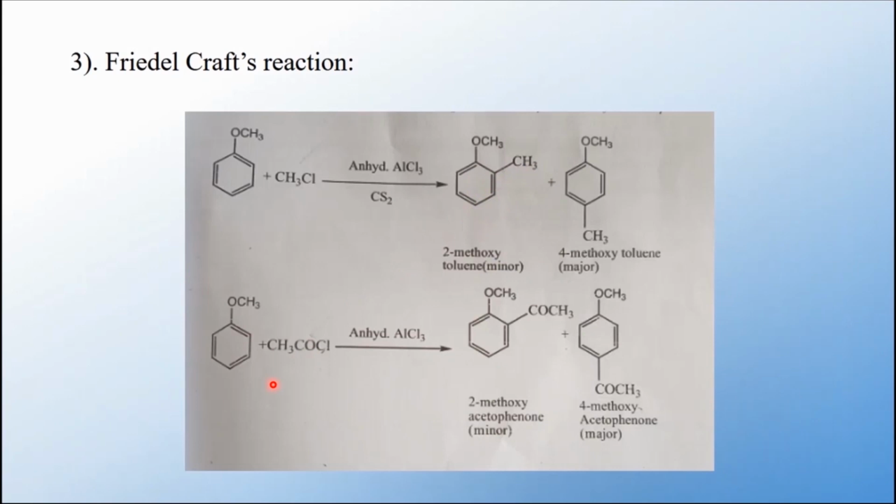Another one is when anisole is treated with acetyl chloride in the presence of anhydrous aluminium chloride. As we saw already, here also we are getting two products, namely 2-methoxyacetophenone and 4-methoxyacetophenone. Here 4-methoxyacetophenone is the major product and 2-methoxyacetophenone is the minor product, because due to steric hindrance, the 2-methoxyacetophenone is the minor one and 4-methoxyacetophenone is the major product.